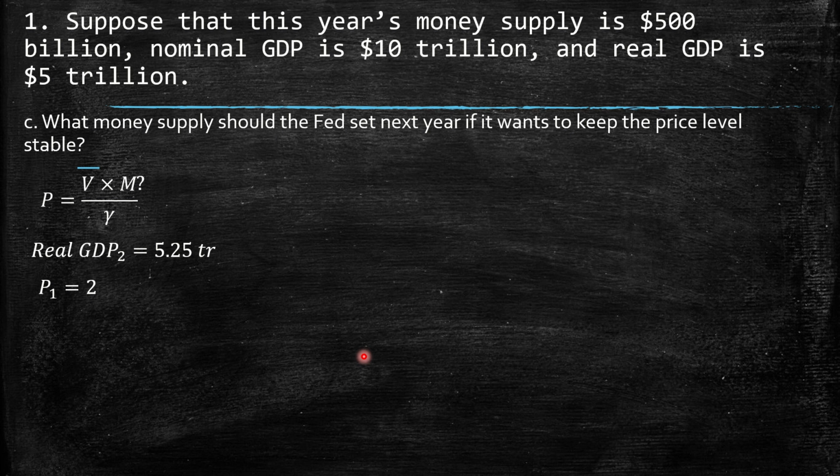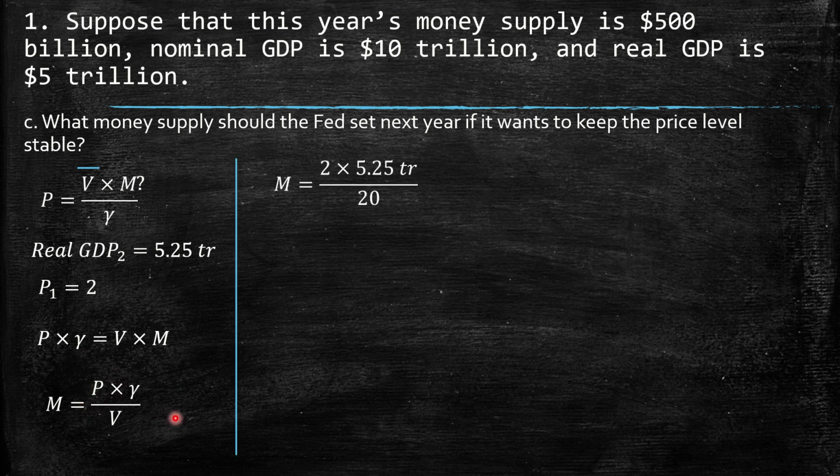And then the question is, what about M if I want to keep the price level stable? So we solve for M. We put this V over and this Y multiplies, and we have M equal to P times Y over V. So we have 2, which is the price level that we want to achieve, times 5.25 trillion over 20. Then we multiply these two.